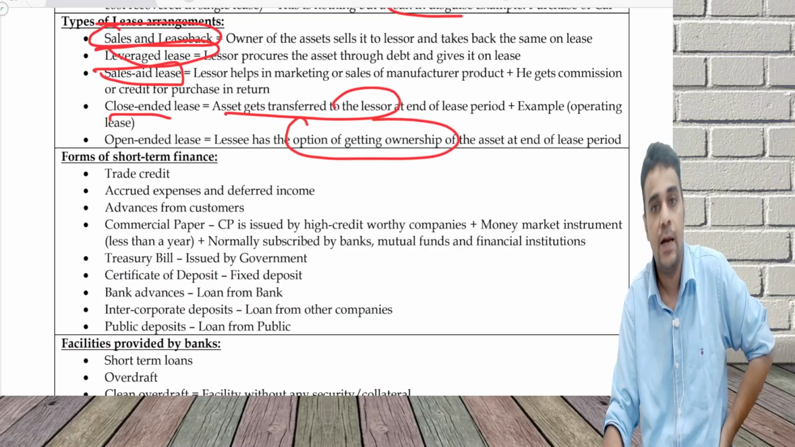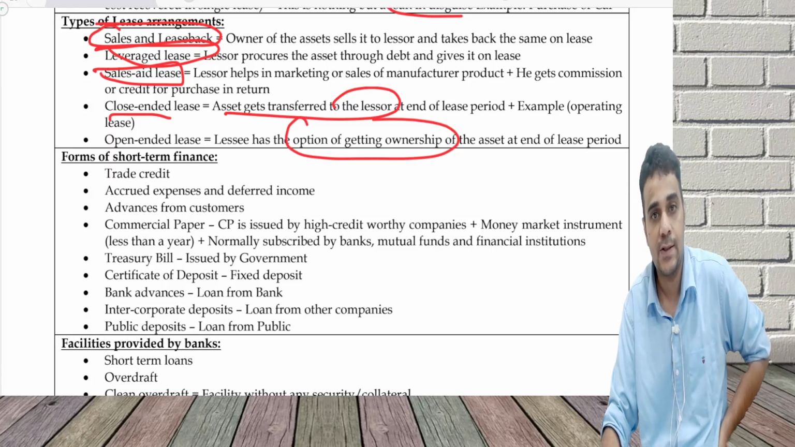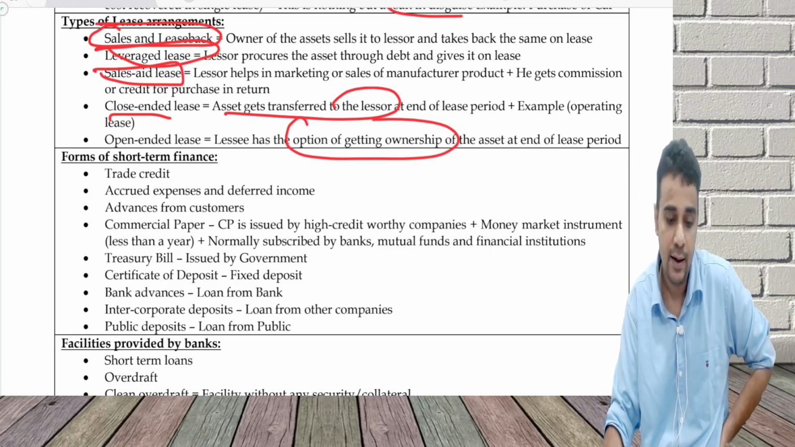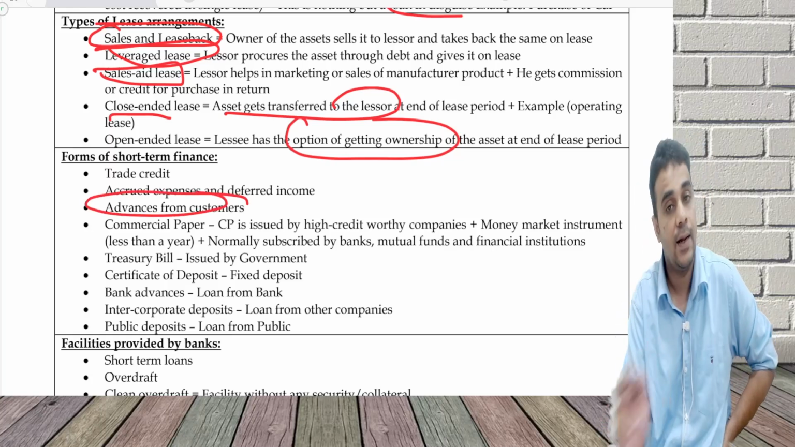Forms of short term finance. What is short term finance? Less than 1 year period. Trade credit. Trade credit is creditors. Accrued expenses. You do not pay your expenses on time, so there is some credit you get. Deferred income. Income received in advance. You can get advances from the customer.